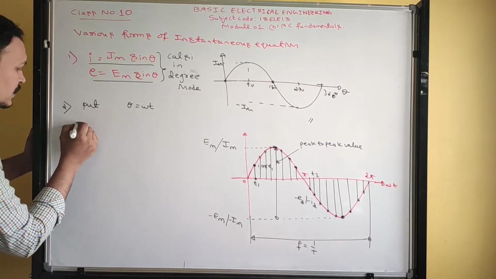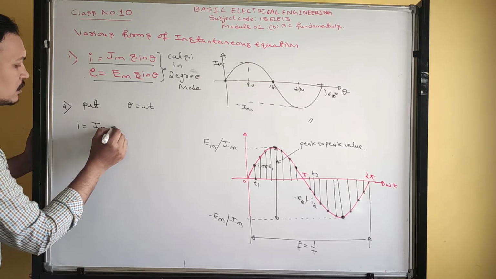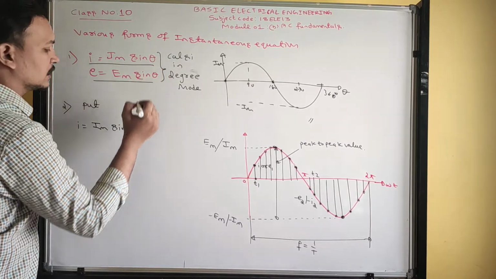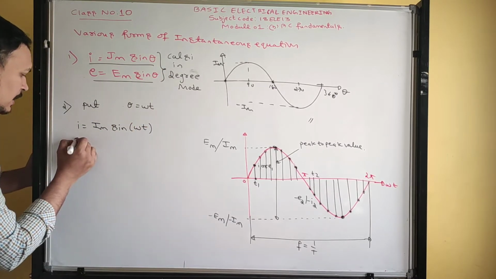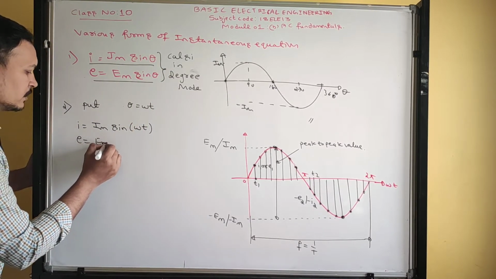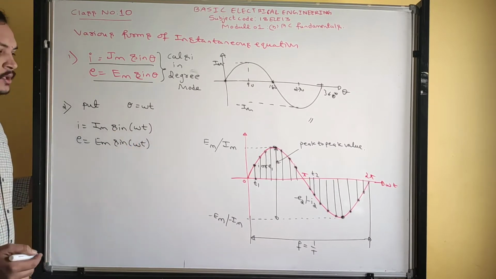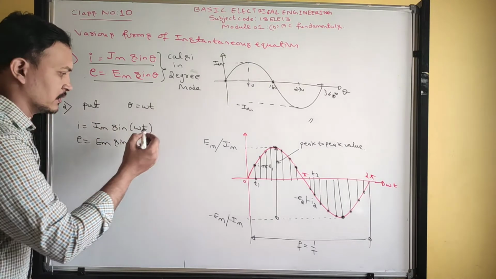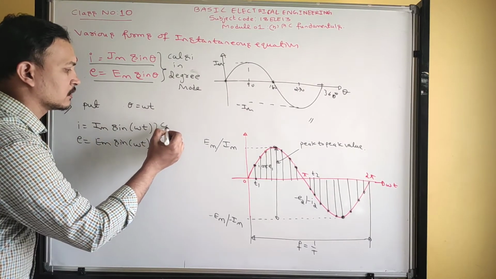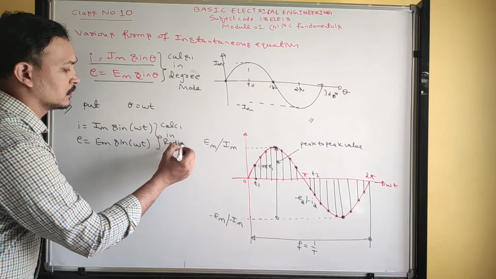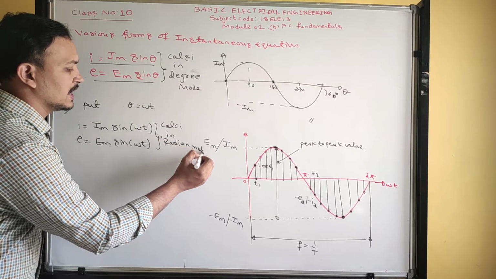So same thing you write, i is equal to Im sin omega t. Replace theta by omega t. And e is equal to Em sin omega t. So whenever you have taken this equation, you have to keep the calc in radian mode.